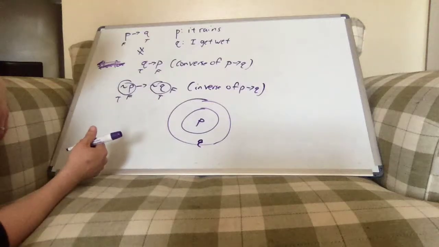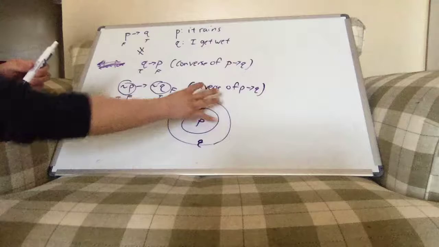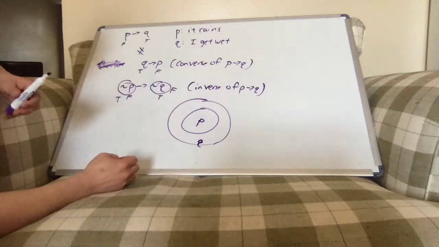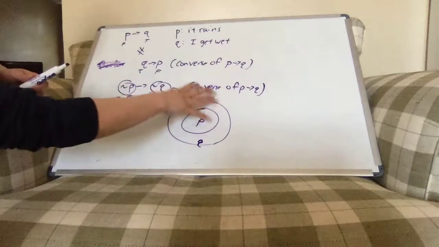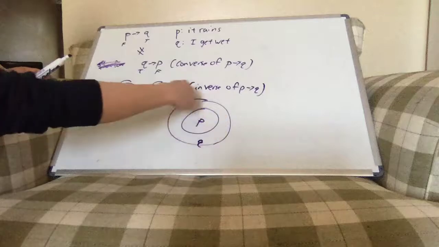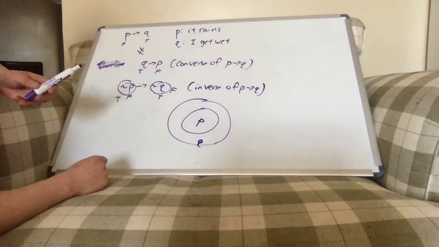So the way we would think about this is by saying, well, out of all of the ways you could get wet, it raining is a subset of those. So if it rains, then you're inside the collection of things that could get you wet. But if you're inside the things that could get you wet, you could be in the raining thing. You could also not be in the raining thing.